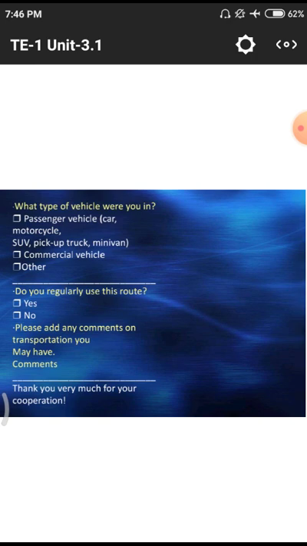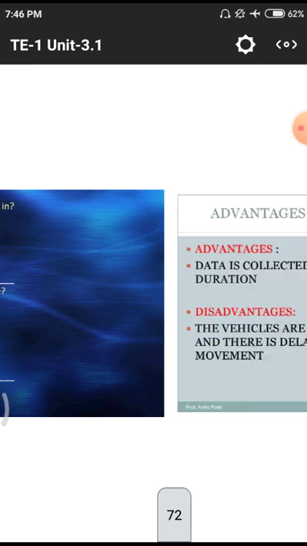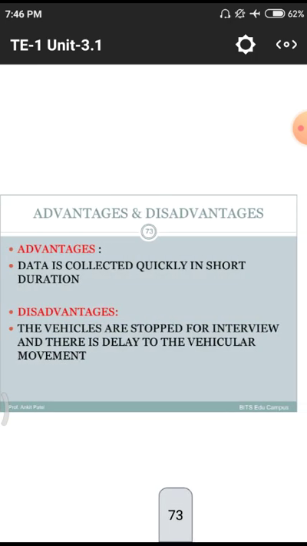Means, is there any improvement or any enlargement required for a particular route? All those things. Next one, the advantages and disadvantages of this OD, that means origin and destination studies.